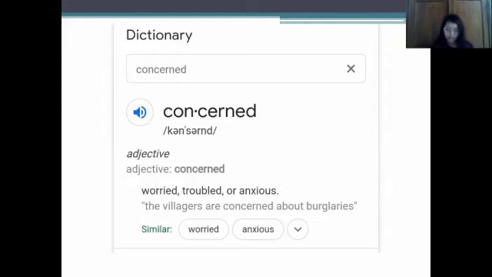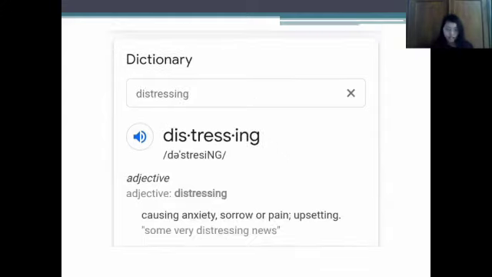Then next, I searched for another synonym that can fit the text. Finally, I chose the word distressing because the word's meaning is also related to the meaning of the word concern, which contains emotion words such as anxious.